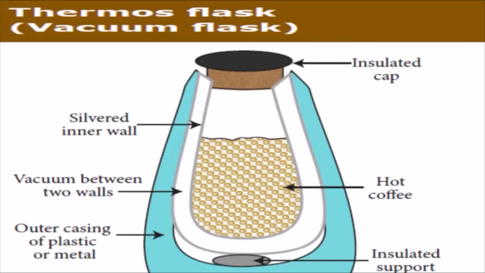Conduction can only occur at the point where the two walls meet at the top of the bottle and through an insulated support at the bottom. The silvered walls reflect radiated heat back to the liquid in the bottle.